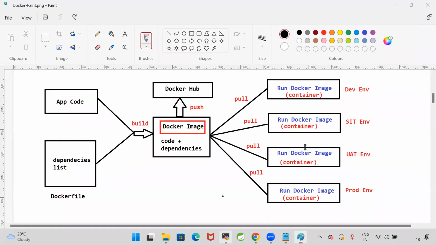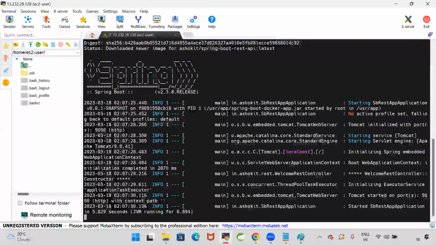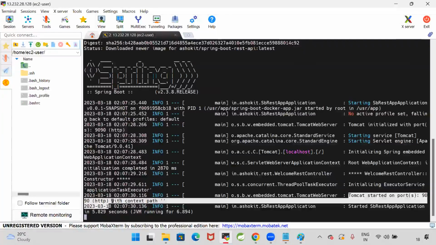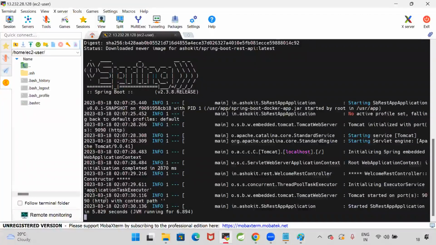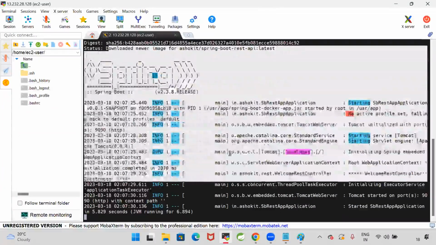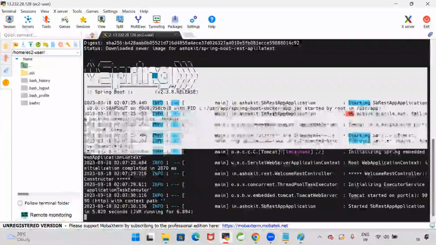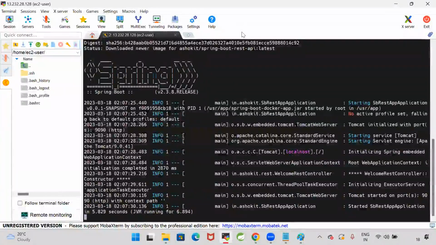That is the message we are seeing. My Spring Boot application is started using the Tomcat container. Clearly, it is displaying the logs: Tomcat started on port number 9090. So this is my Spring Boot application log. That means the application is executing in the Docker container, not on localhost but on our EC2 instance. Later we will see how to access this application.